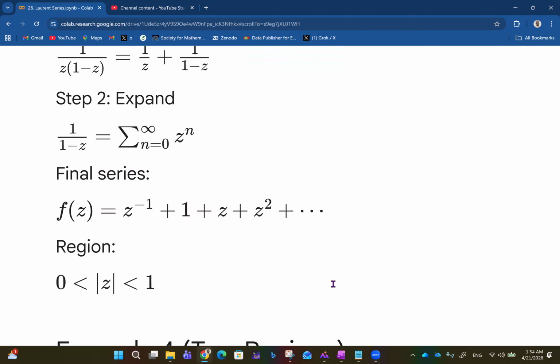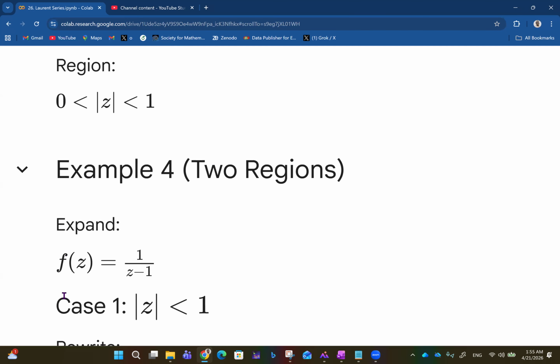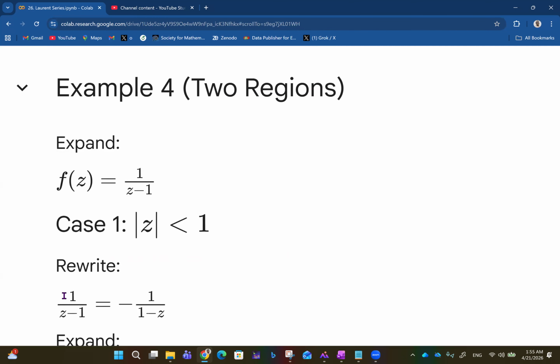And then the region is such that we have 0 less than absolute value of z less than 1, because this series converges for absolute value of z less than 1. Then we just have this other part holding it down with 0, right here. Then we can have two regions too.